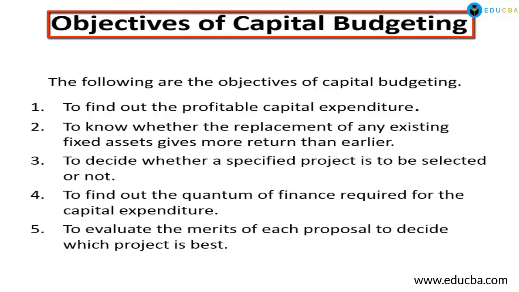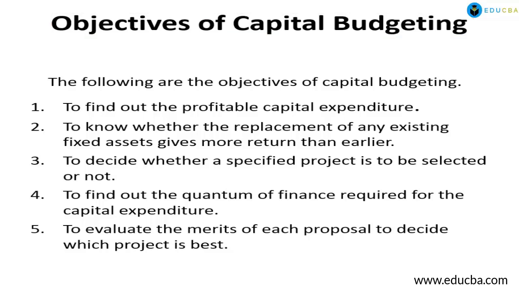What are the objectives of capital budgeting? Point number 1, to find out the profitable capital expenditure. If the company has different options, different proposals of investment, then in order to decide which will be profitable for the company, it has to apply the capital budgeting technique.